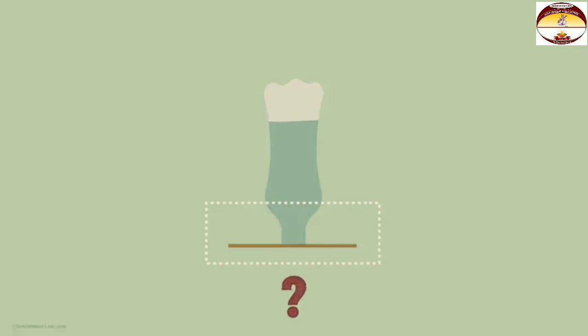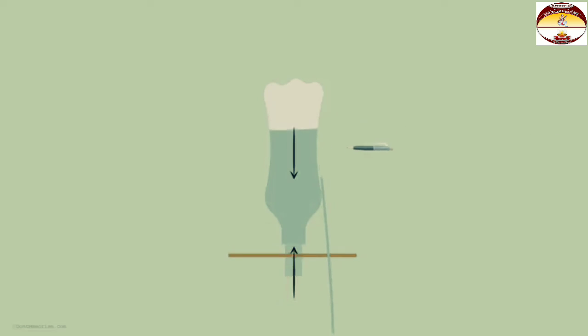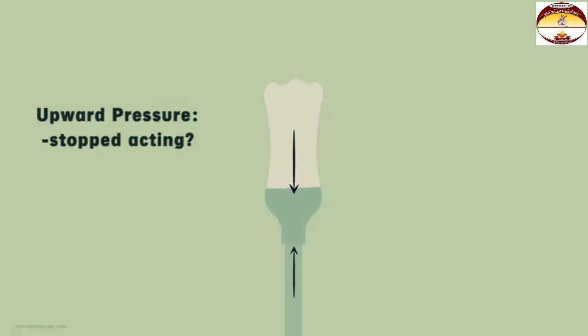Why is it held to the surface? It is held to the surface because of the air pressure that is pushing the paper in the upward direction. The upward air pressure is sufficient to counter the downward push exerted by the water. Now make a few holes in the bottle at its base. What happens now? Why did the paper fall off? Did the upward pressure on it stop acting, or did it reduce in value?